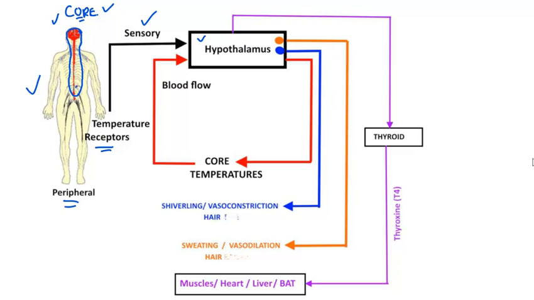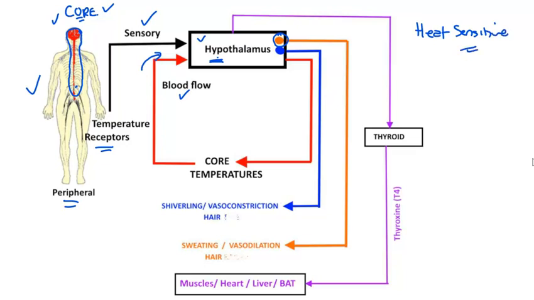The core will tend to create its own input to the hypothalamus through blood flow. So as blood flows around the body, the temperature of blood is input to the hypothalamus. It's sensitive to blood temperature if that is high or that begins to fall. And within the hypothalamus, we have two response centers. This one here in orange, we could call that the heat sensitive center.